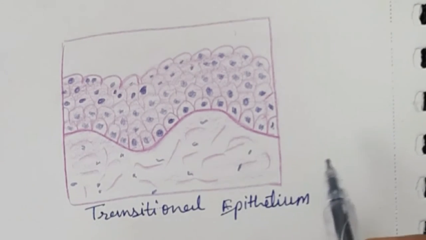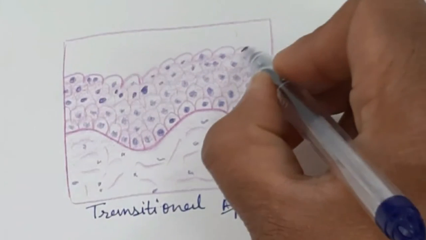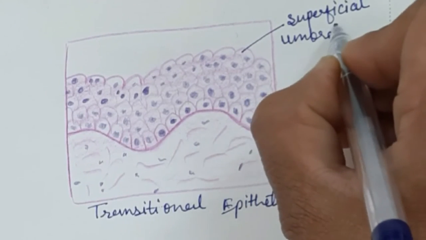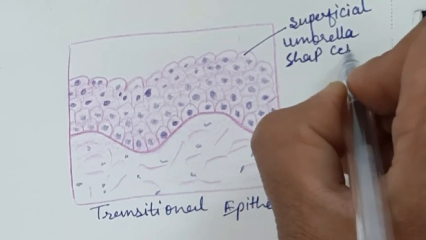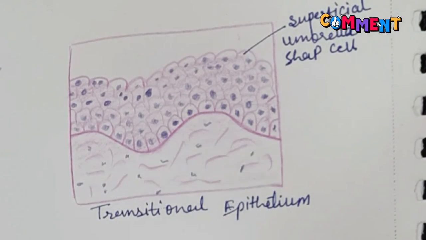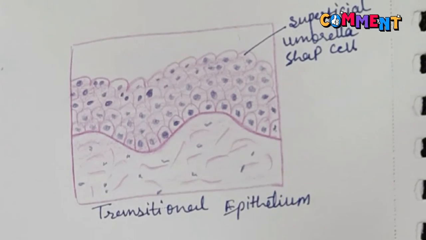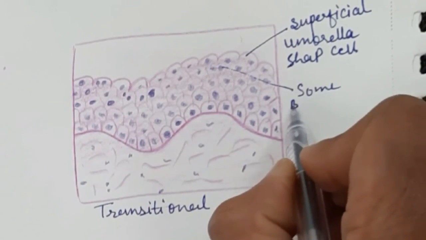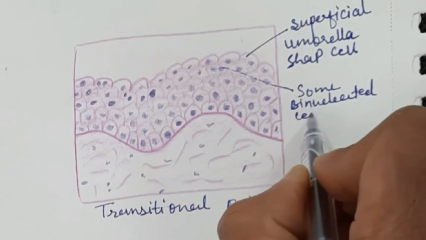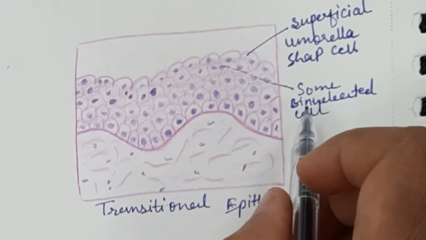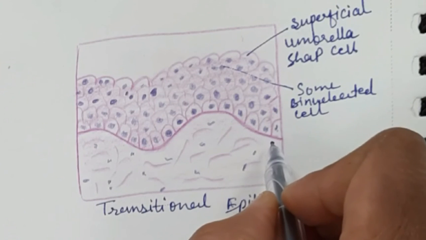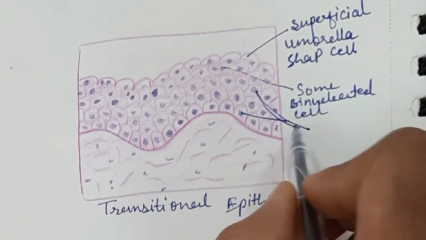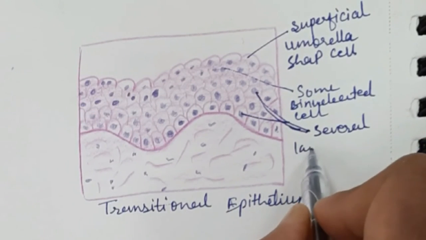Here the most superficial cells are dome-shaped or umbrella-shaped. Below them the cells are polygonal. Some cells show two nuclei, binucleated cells. Basal cells are cuboidal in shape. Basement membrane.